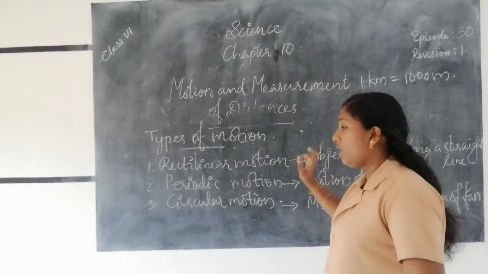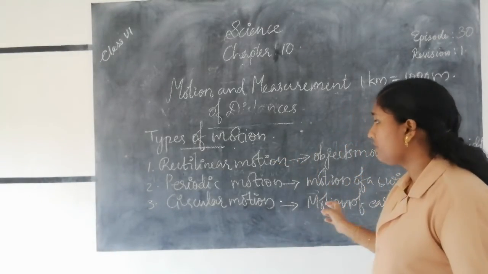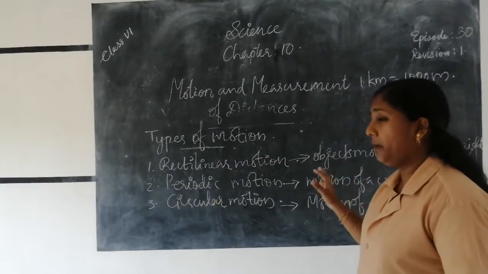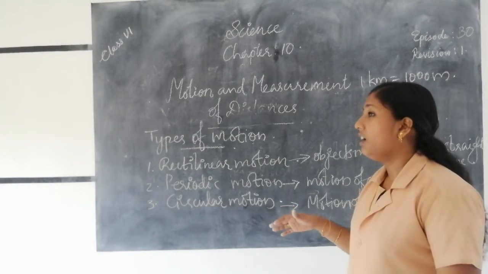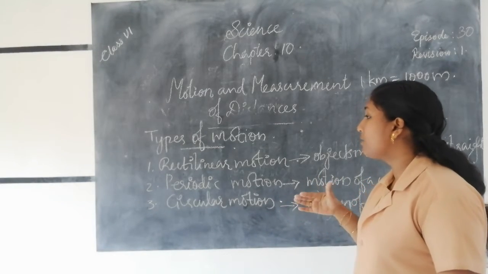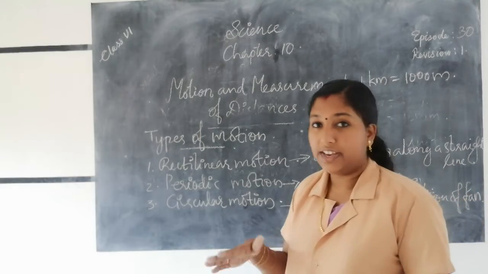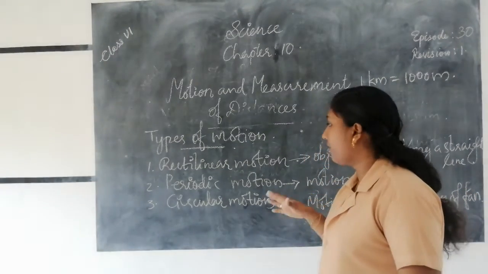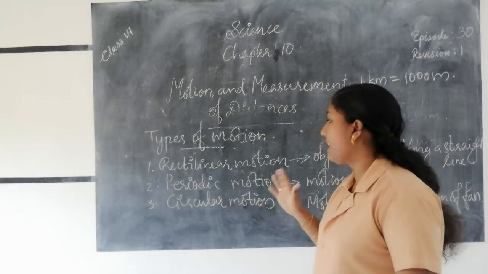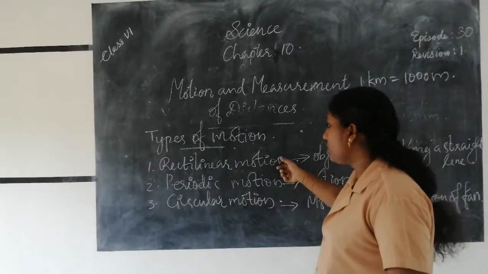Objects move along a straight line. That means the vehicle moves along a straight track. A straight track or a straight road, etc., are examples of rectilinear motion.